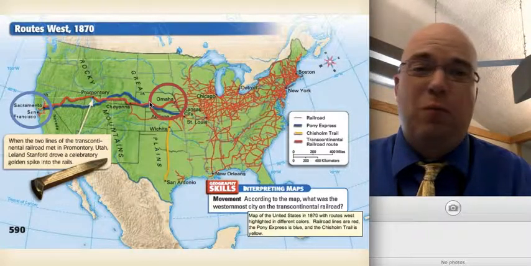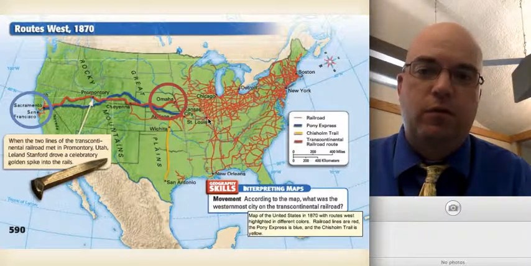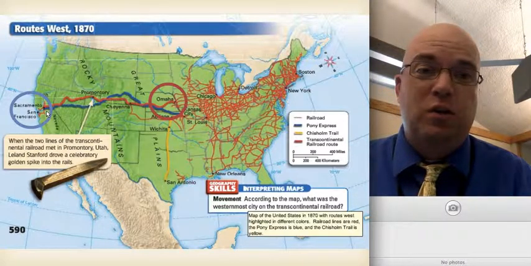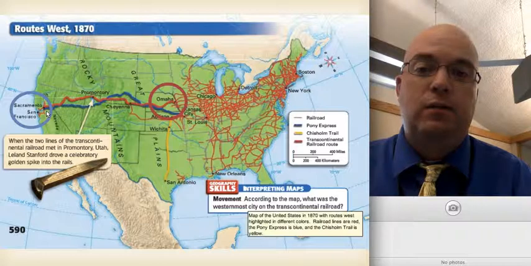It took, by wagon train, about 6 months to travel from St. Louis, Missouri, all the way to Sacramento or San Francisco, California. With the building of the railroads, this 6-month journey was now able to be done in about 6 days. That's a huge time saver in terms of speed and efficiency.